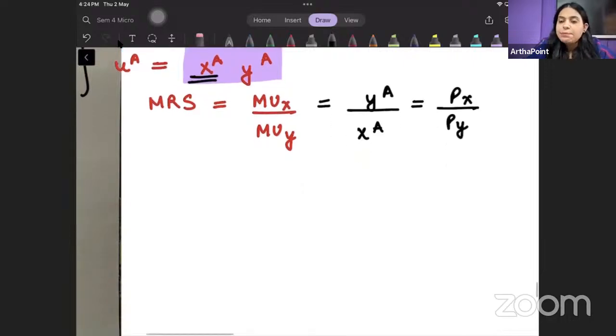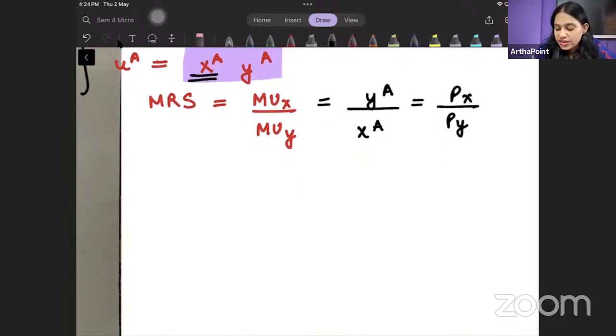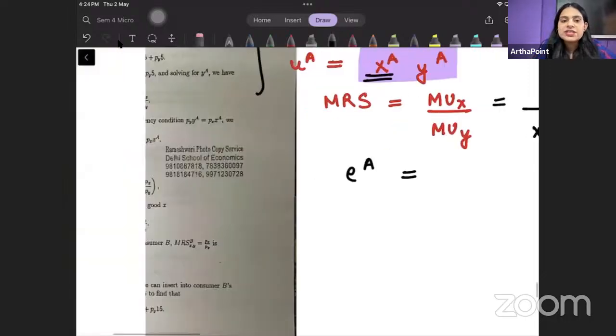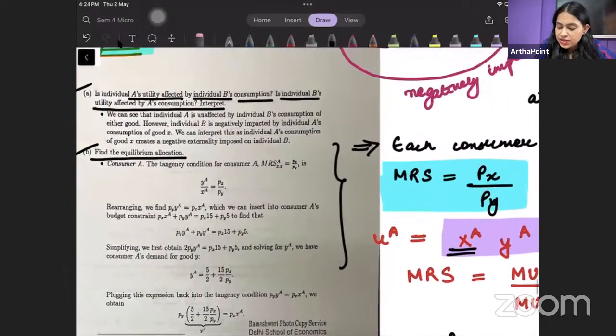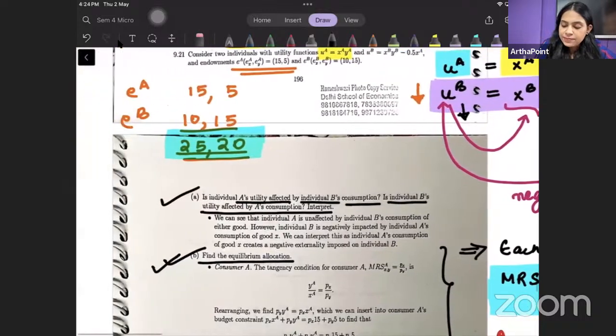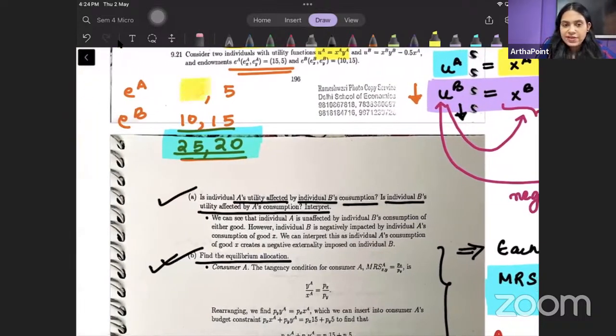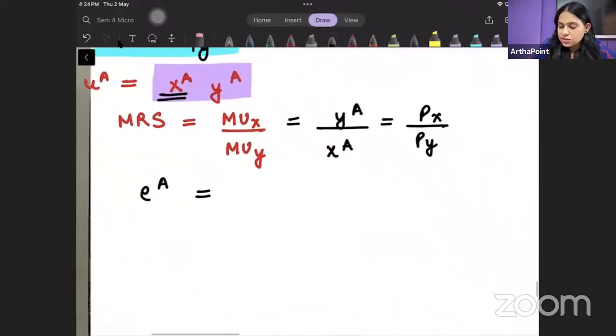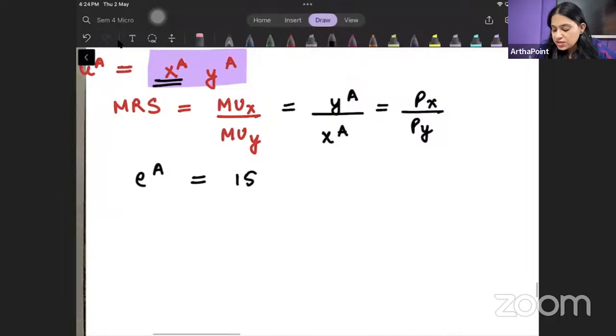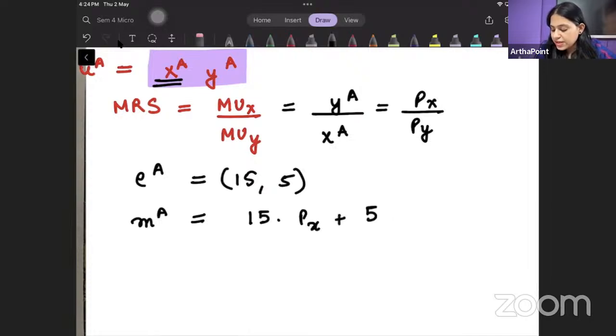Okay? Acha. Because, beta, here you are given an endowment bundle. So what is the endowment bundle of individual A? The endowment bundle of individual A is given to us as 15 units of X and 5 units of Y. तो क्या आप मुझे बता सकते हो what is going to be the income of individual A? Income can be given as 15 into PX plus 5 into PY. क्या हो जाएगा income? 15 into PX plus 5 into PY.